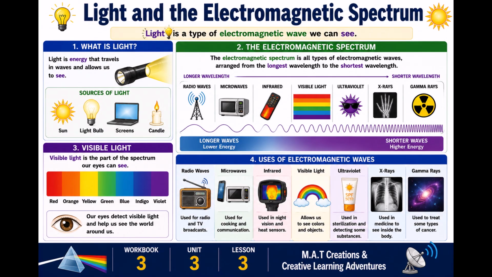So, number 3 is visible light. Visible light is the part of the spectrum our eyes can see. Our eyes detect visible light and help us see the world around us. Number 4, uses of electromagnetic waves. Radio waves, microwaves, infrared, visible light, ultraviolet, X-rays, gamma rays.